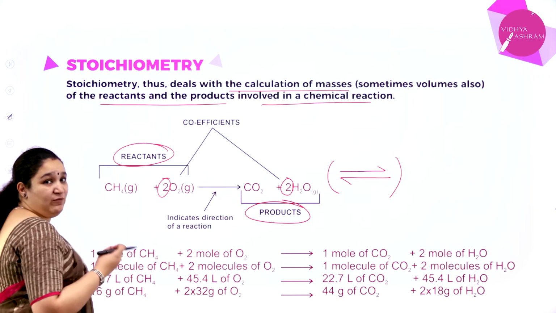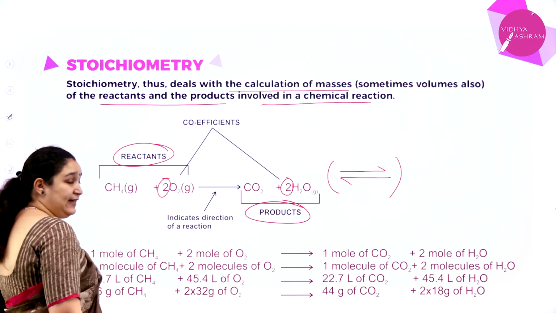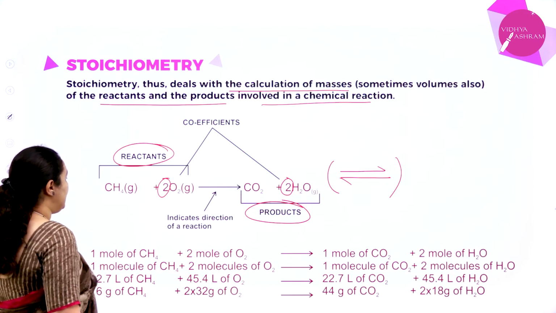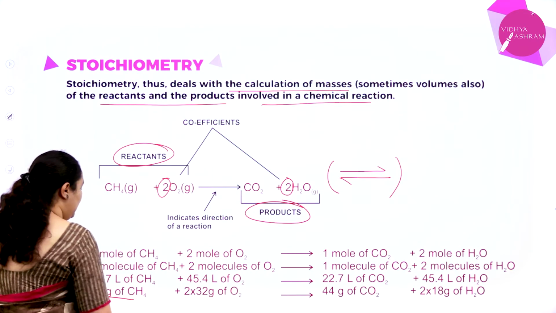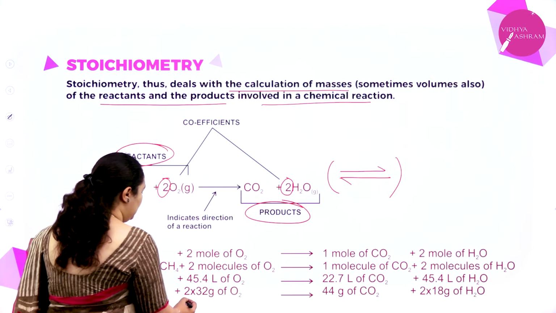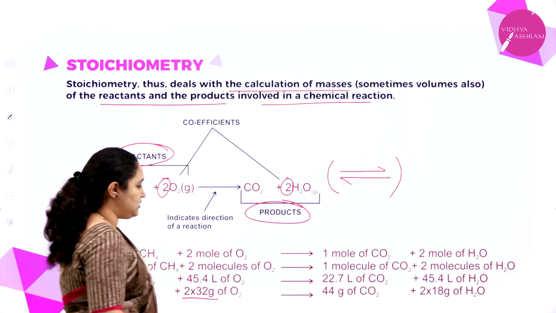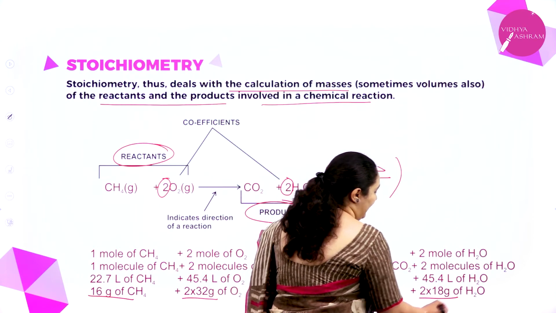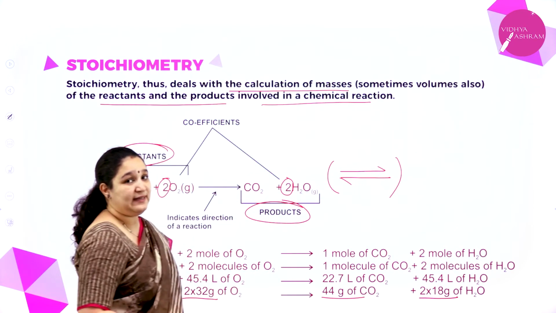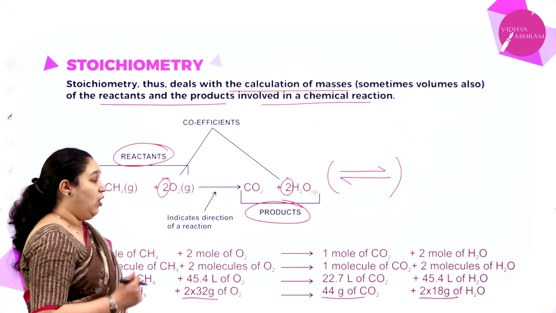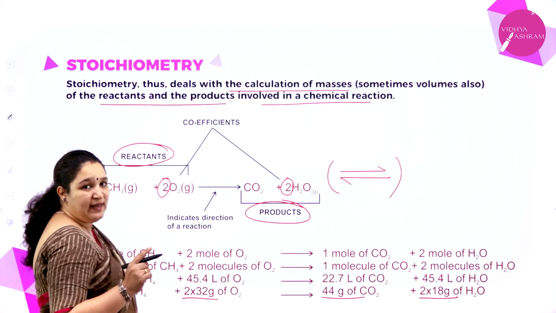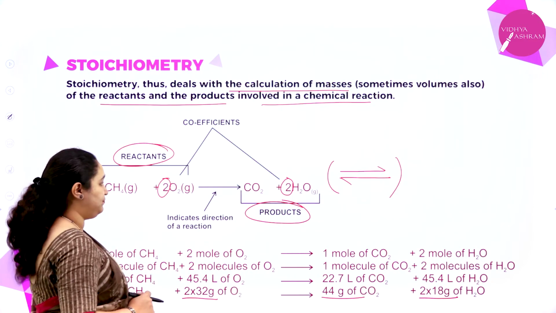Next, when I know moles, I can tell it in terms of mass. So CH4 has a mass of 16. So 16 grams of methane is reacting with 2 into 32 grams of oxygen to give 44 grams of carbon dioxide and 2 into 18 grams of water. So I can tell it in terms of mass. Also, if it is gases, then I can also tell it in terms of volume.